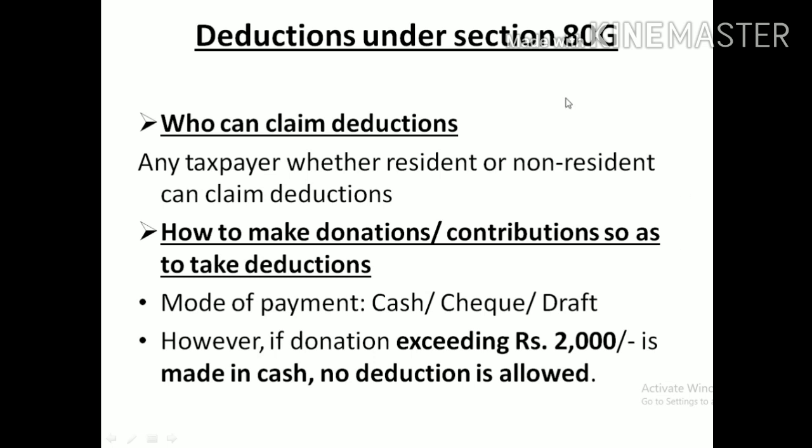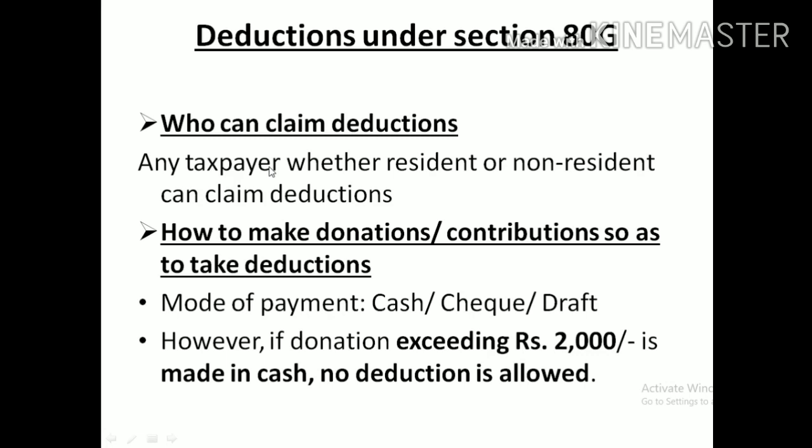So be careful when solving problems also. Please check it: if the donation in the problem is given in the form of cash, please observe this element. You cannot give deduction if the donation is made in cash for more than 2000.